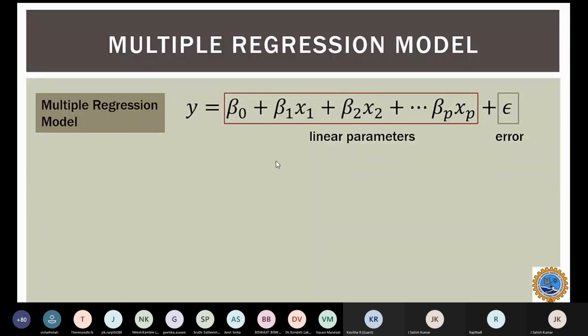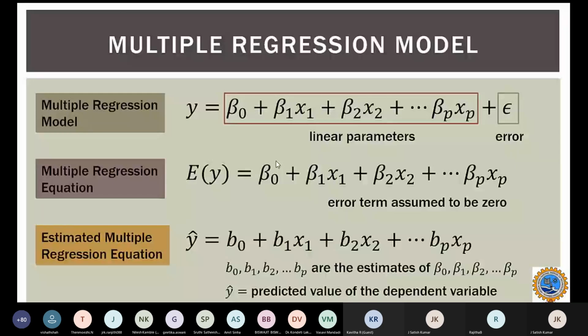Here x1, x2, x3, and so on up to xp are my independent variables. Beta 1, beta 2, beta 3, and so on are the coefficients, and beta 0 is the intercept. We discussed this already in the previous class.